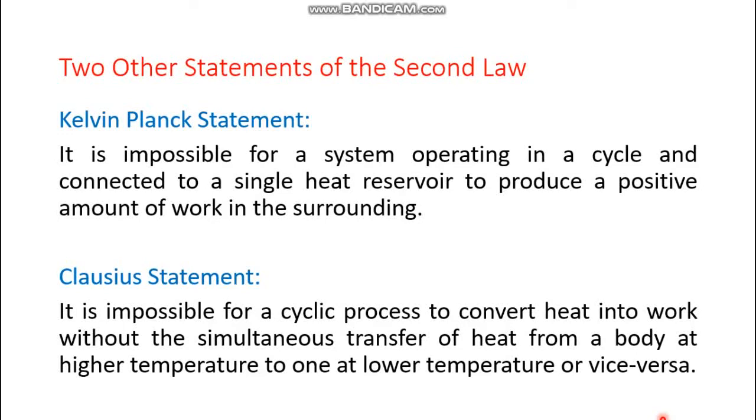So it is clear from the statement that this is contradicting the perpetual motion of the second kind, isn't it? The perpetual motion of the second kind says what? That it is possible, but here it is contradicting the perpetual motion of the second kind. It is saying that it is impossible to do so. Okay, so this is the Kelvin-Planck statement.